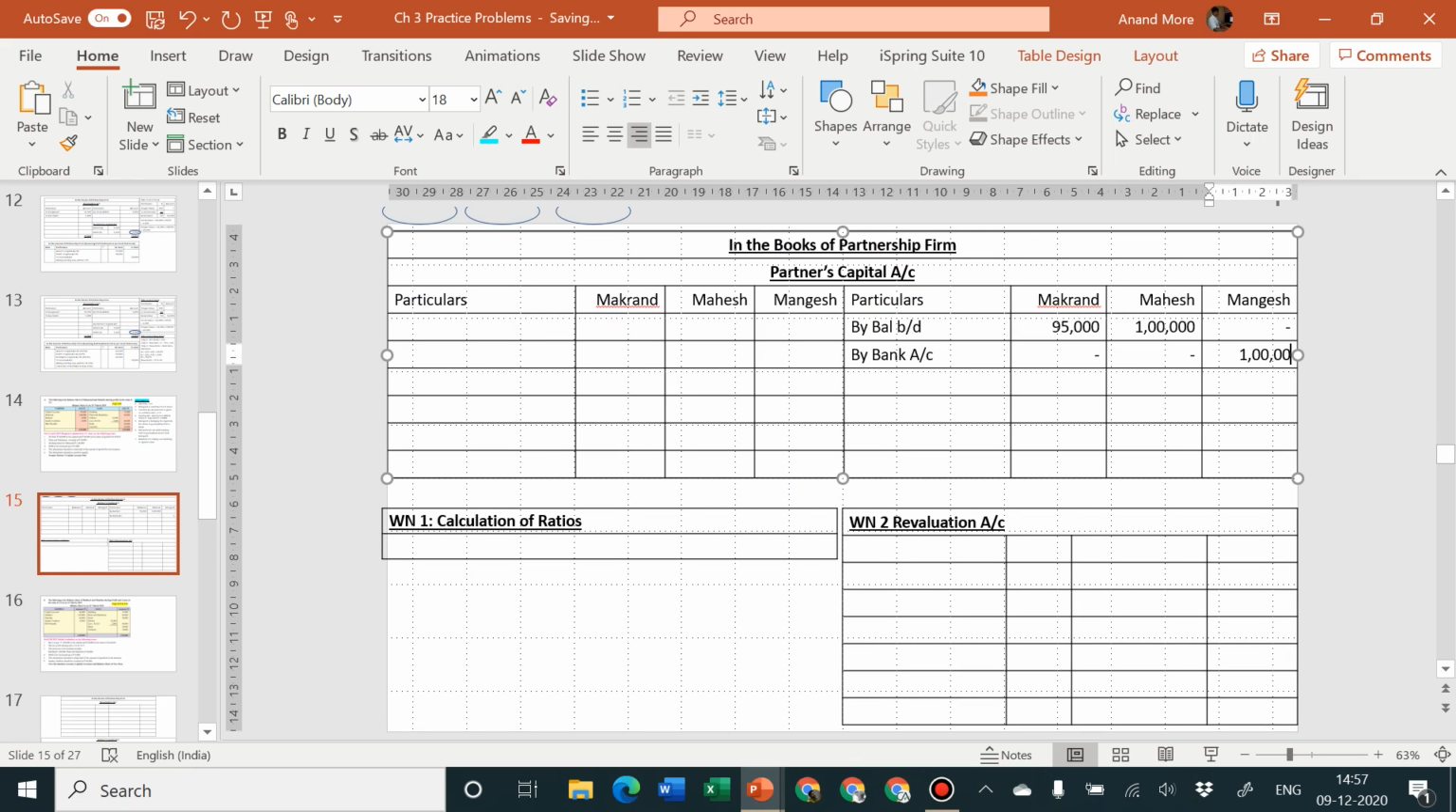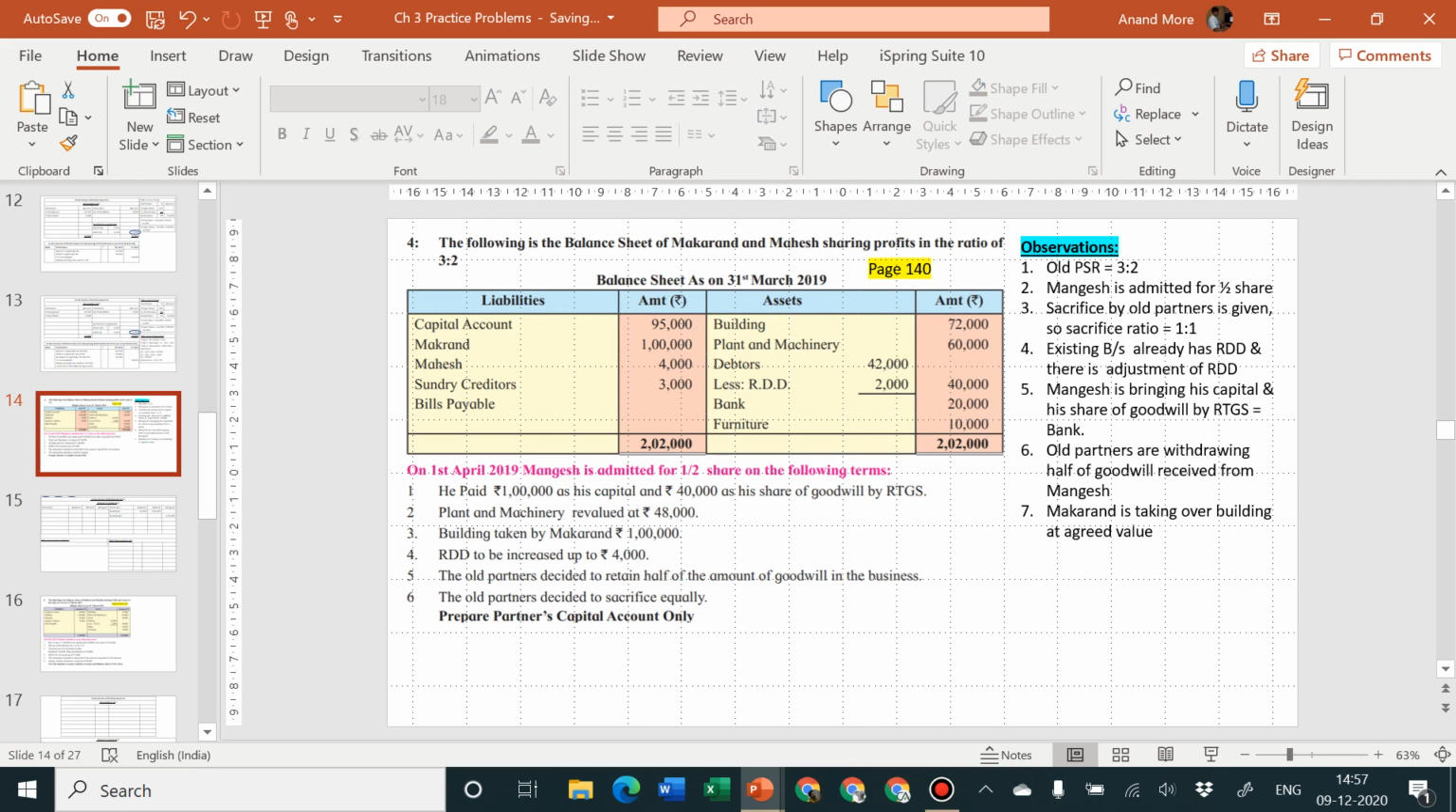What is the full form for RTGS? Real time gross settlement. Okay, if you want to learn more about RTGS, please Google the same. You will get to know the full form, real time gross settlement, and how the actual transaction happens when money is transferred from one bank account to another bank account by using the facility of RTGS.